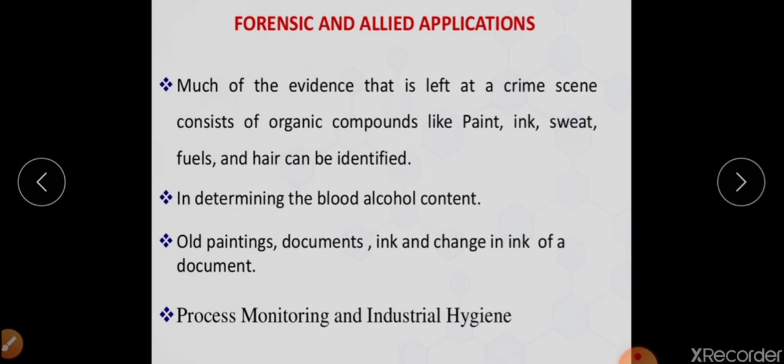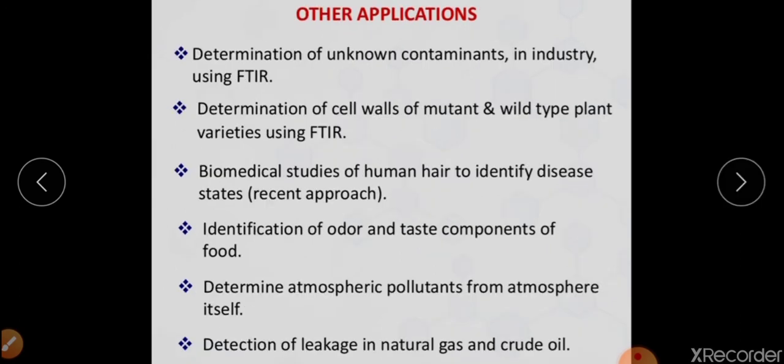Blood alcohol content, process monitoring and industrial hygiene, and some other applications. Contamination, for example, I have told you in one of the slides. Cell wall of mutant and wild type plant varieties using FTIR, biomedical studies.